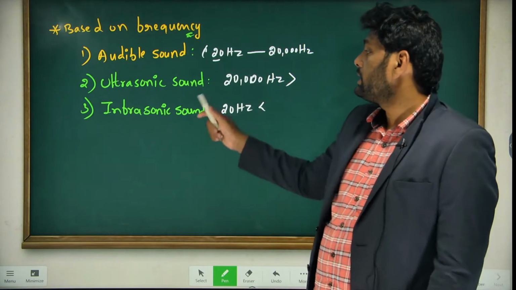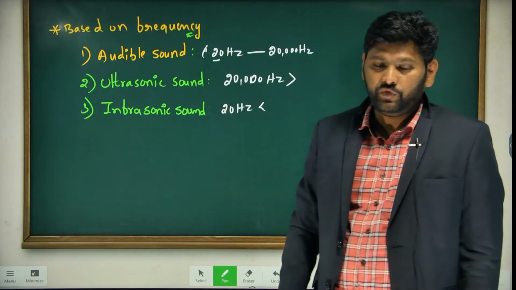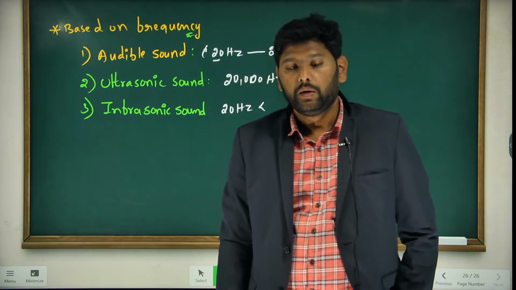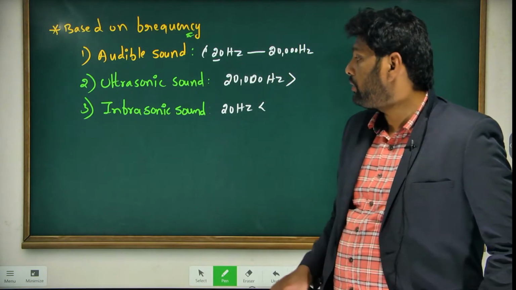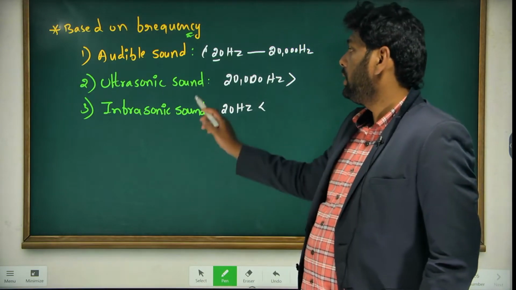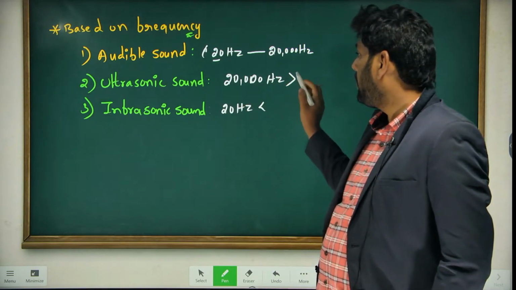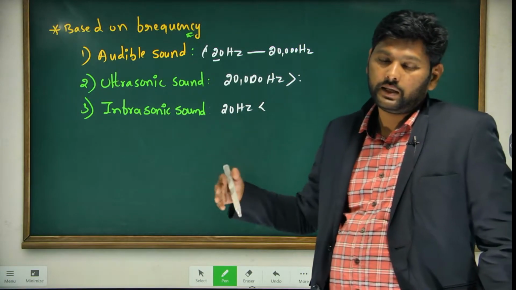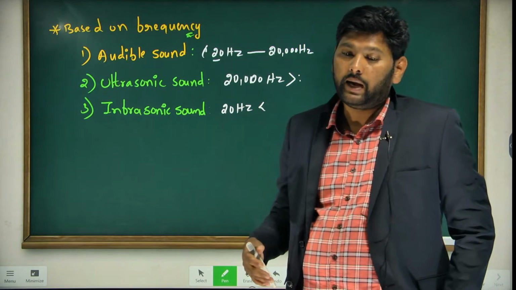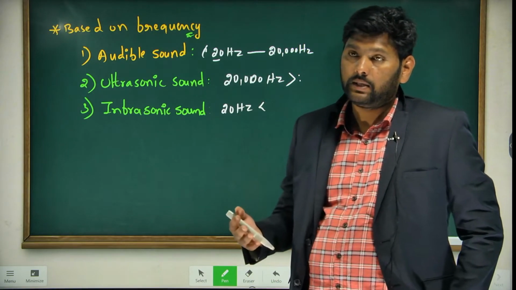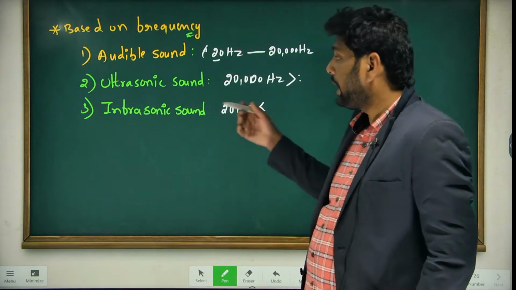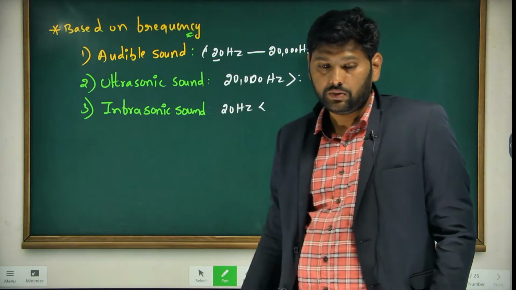But some animals produce ultrasonic sound and some animals produce infrasonic sound. Bats and some other animals, and dogs, can identify ultrasonic sound.